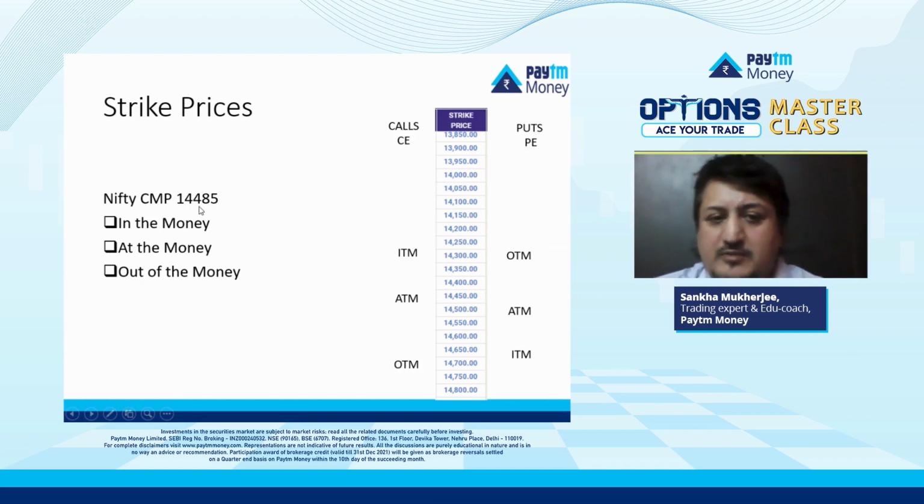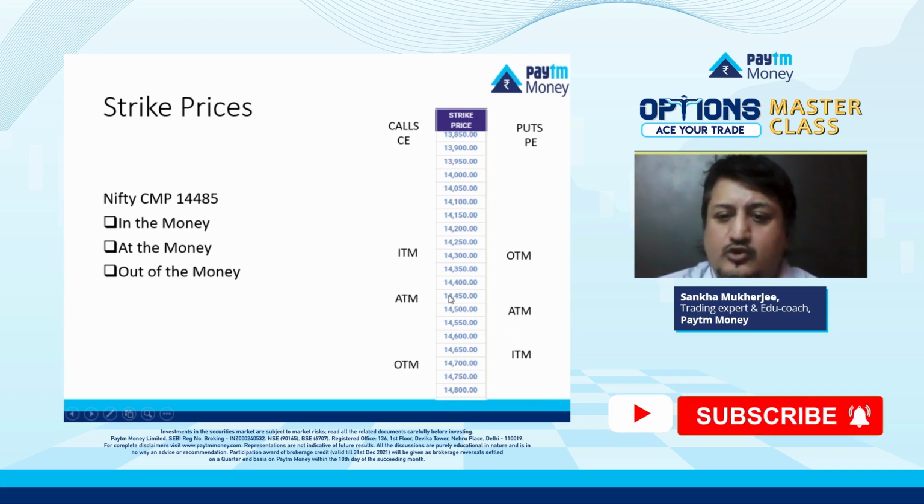So if you're talking about call, if the strike price is lesser than the current market price, I repeat again, if the strike price is lesser than the current market price, the first strike price which is lesser than the current market price is called at the money. So this is at the money. Nifty is 14,485, so 14,450 is your at the money for the call.